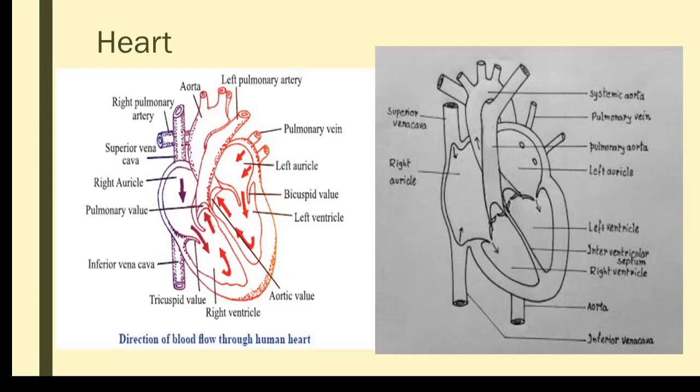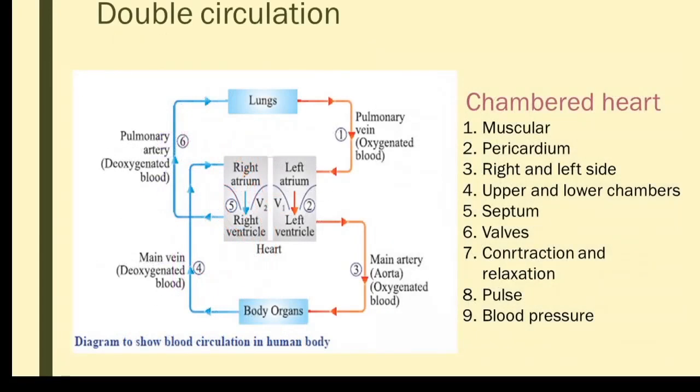Okay, so with that I hope the functioning of the heart is clear. Now we'll move on to the next slide, that is the circulation. Here, when we compare the evolution of the heart in different organisms from simple to complex, in fishes there are only two chambers, one upper chamber and one lower chamber. The upper chamber is called the atrium, the lower chamber is called the ventricle. And there is no differentiation between right side or left side. There are only two chambers.